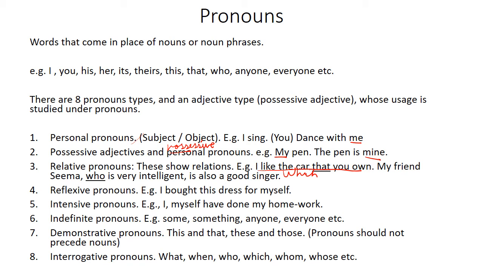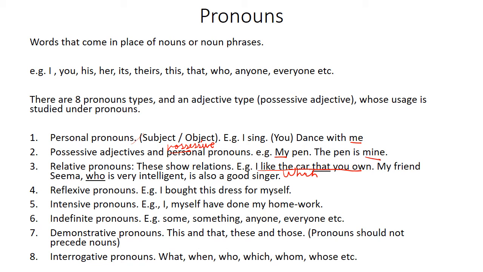Intensive pronouns. They are used exactly like reflexive pronouns in form. For example, myself is a reflexive pronoun. It's also an intensive pronoun, but how they are used is different. Intensive pronoun is to give emphasis. Like I myself have done my homework. She herself went to the park, went to the pharmacy shop. It is to emphasize that she herself went.